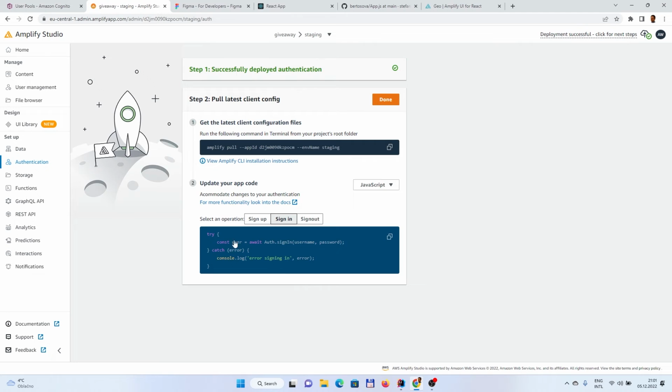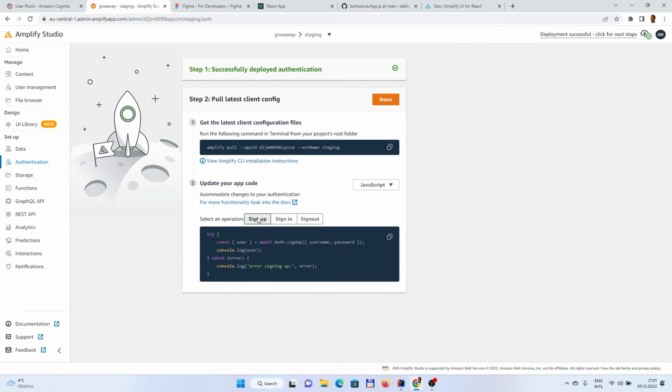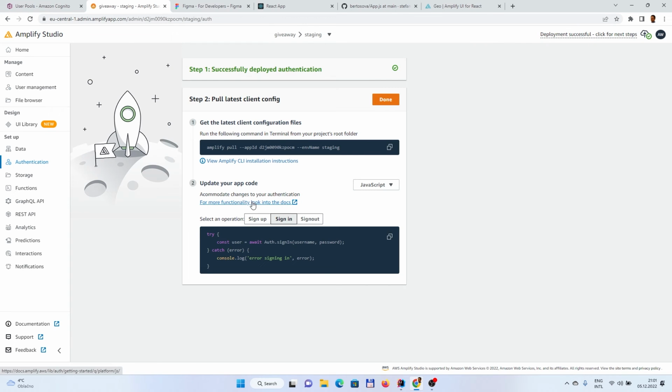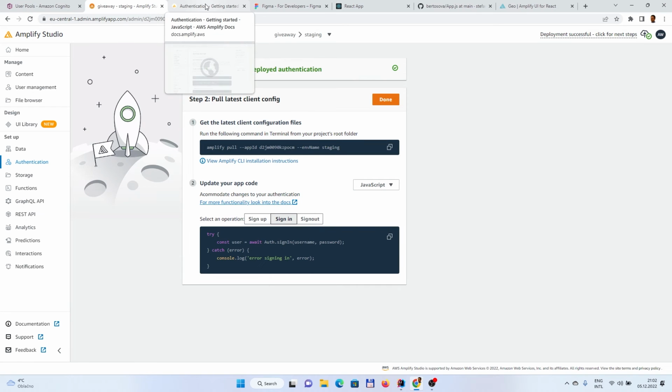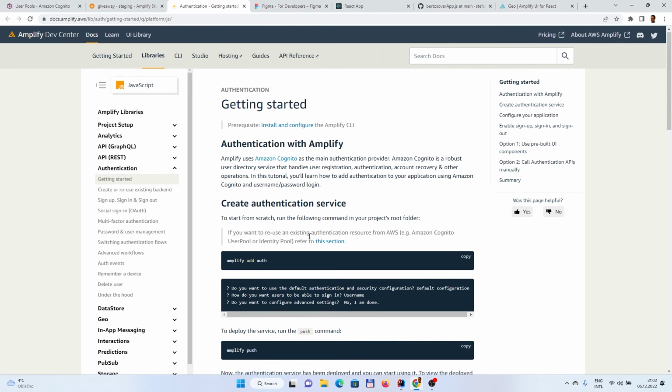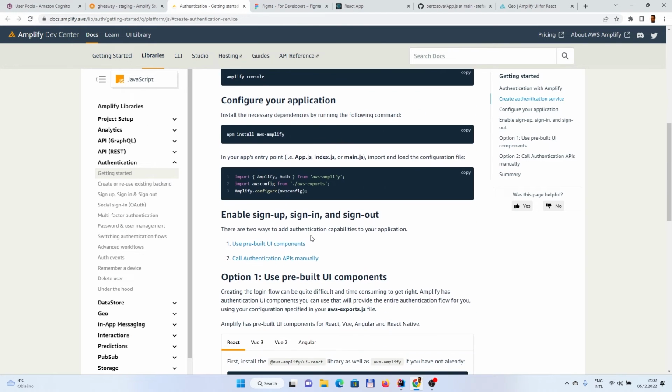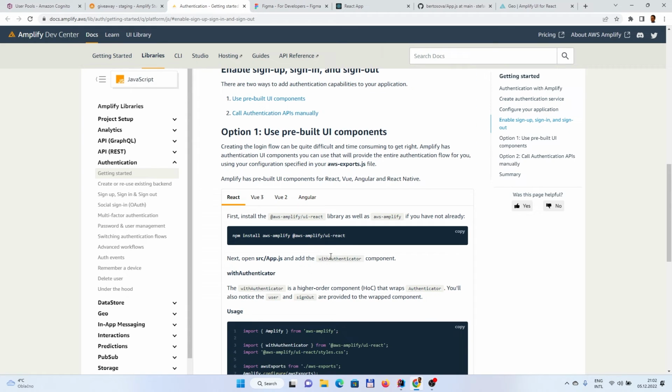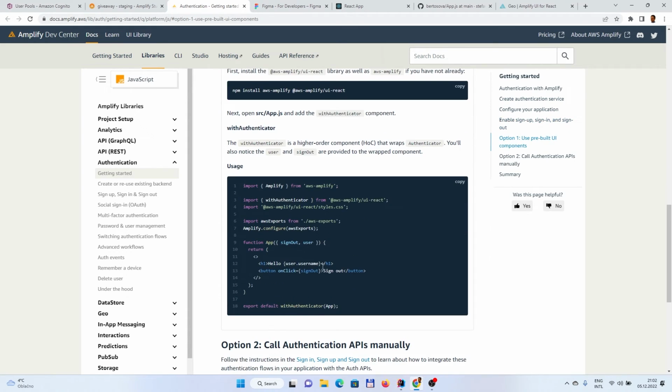If we want to have our user sign in or sign up, we could use the wrapper component, which we will use to simplify things. There are also some guides, and you can use the wrapper component with the authenticator, which is the easiest way to start up.